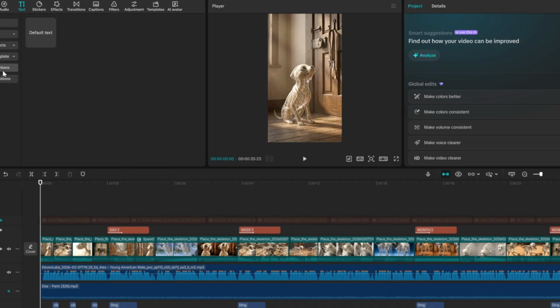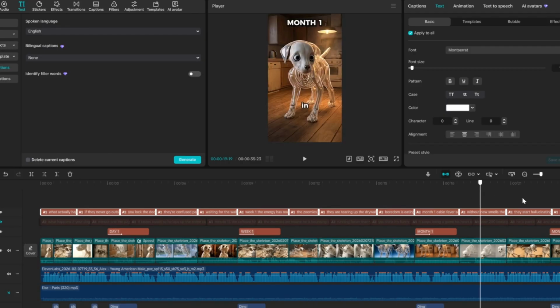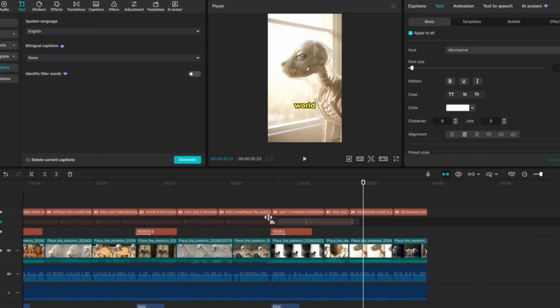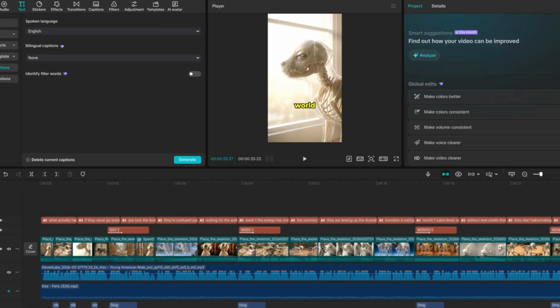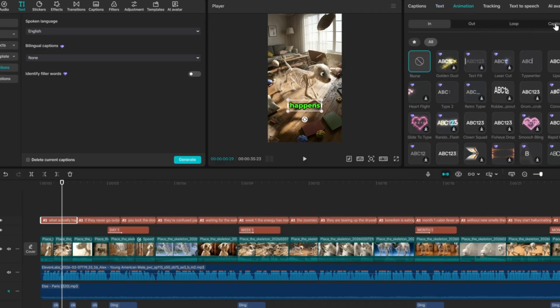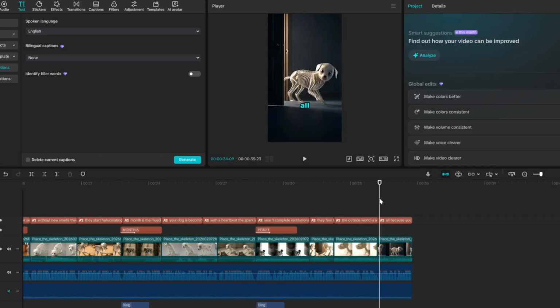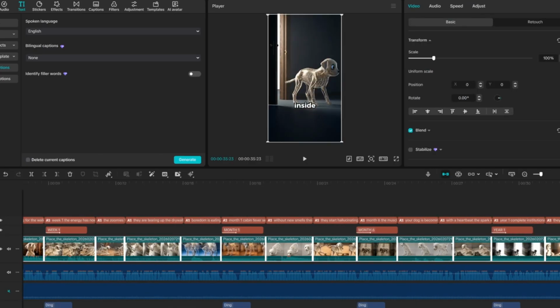Now you have to generate captions. Go to text, click on auto captions, and it will generate them. Then you have to do some customization, like change the text and the font name. I use Montserrat, and then I go to animation, go to caption, and I use this particular template called color bounce.